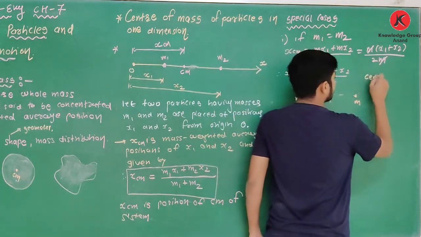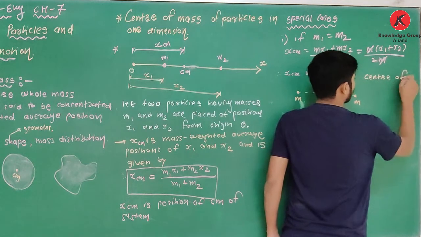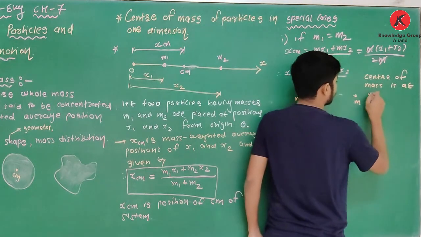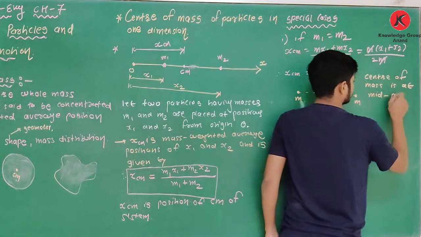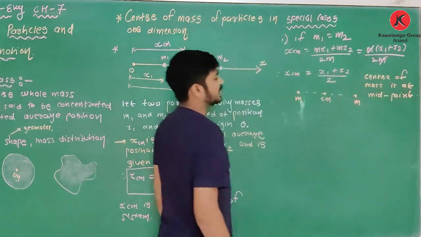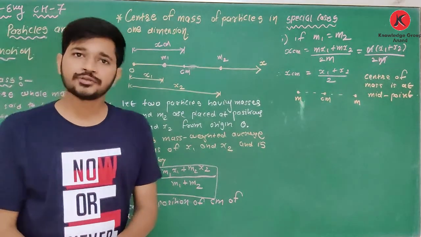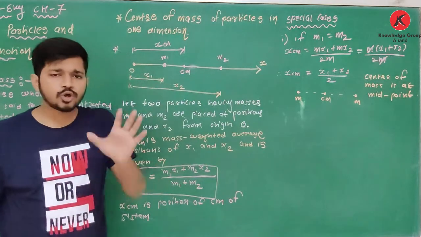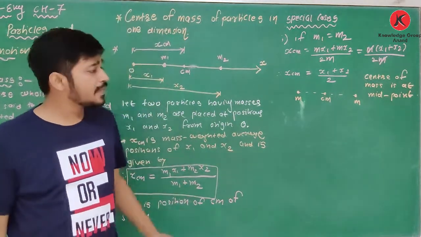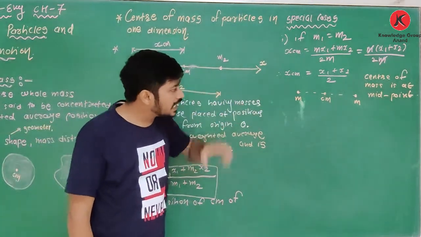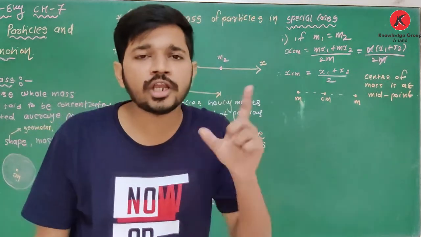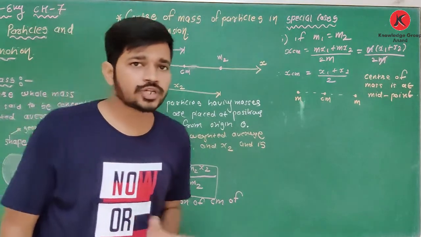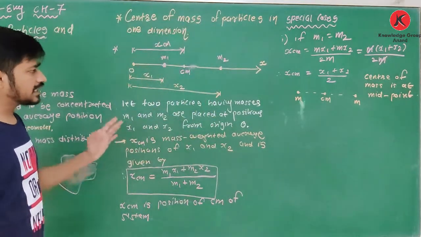The center of mass is at the midpoint. Simple? So you have to remember this point: if you are given two particles or two objects having the same mass, then their center of mass lies exactly at the midpoint on the line joining the two particles. Simple? Now we will take another two cases.